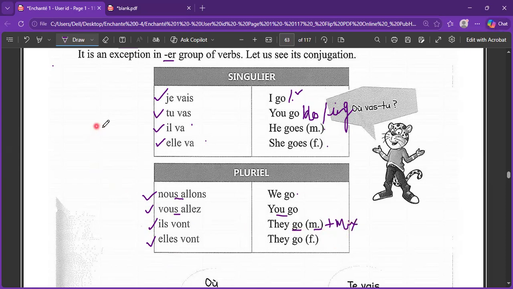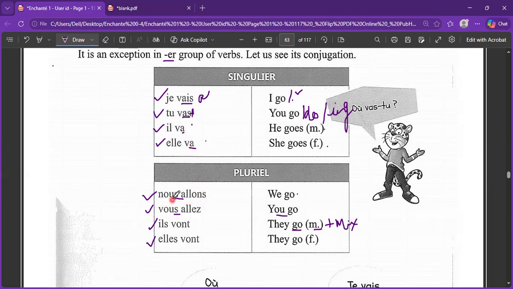If I talk about the pronunciation, je vais: we have already read that AIS and AI give you the sound of simple English A. Je vais. Tu vas: AS is also the A sound because we don't pronounce the S, and A already has the A sound. Same, il va, elle va.